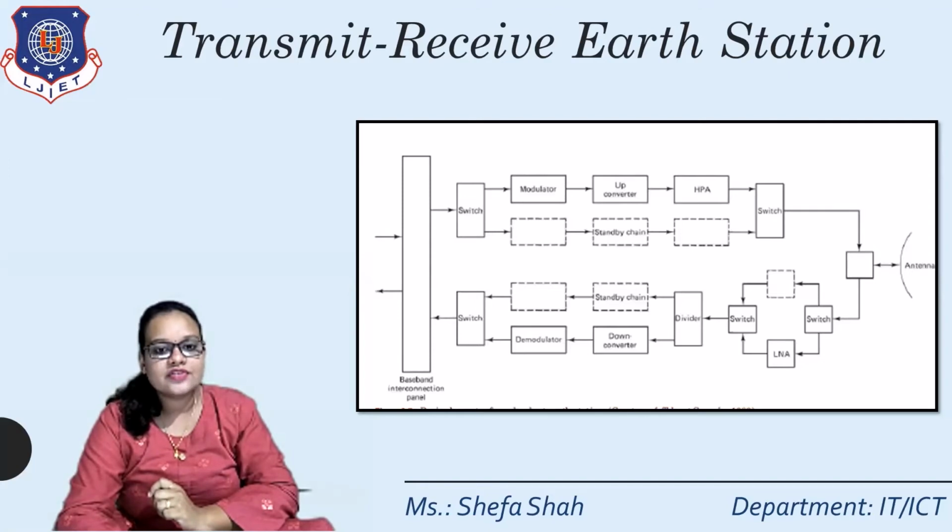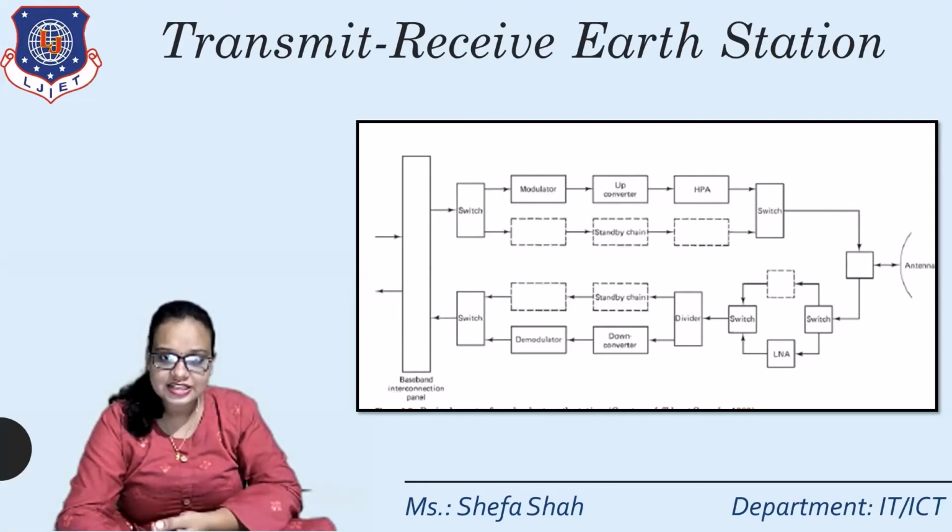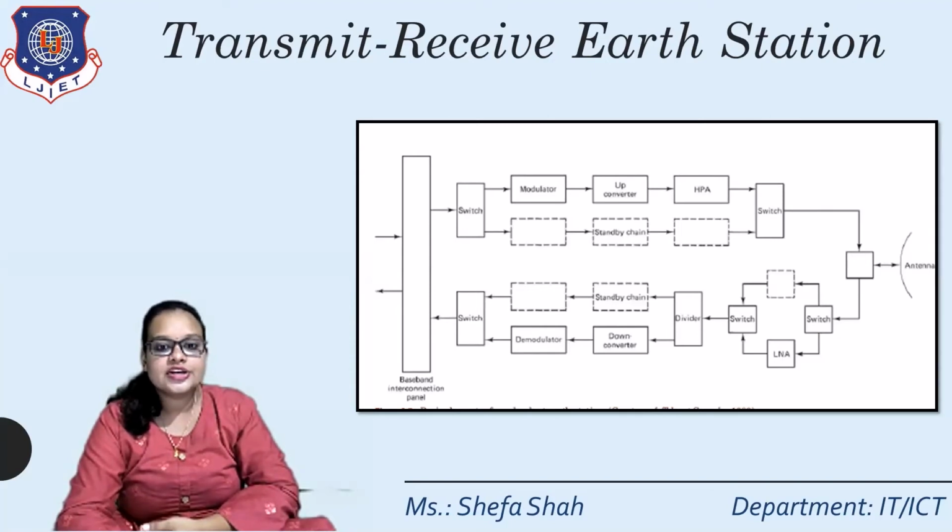Whenever we are going for the transmitting side, first we need to modulate, so the modulator block is there. Then we need to up convert, so the up converter gives the frequency for the uplink. Then there is the HPA, that is the high power amplifier, and it will transmit through this antenna with the help of this unit, which is known as the duplexer.